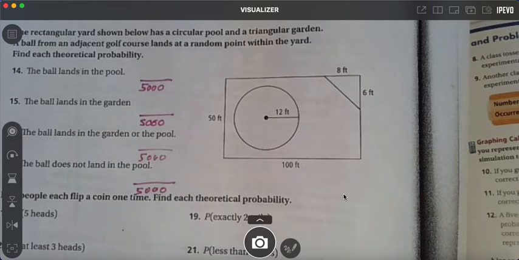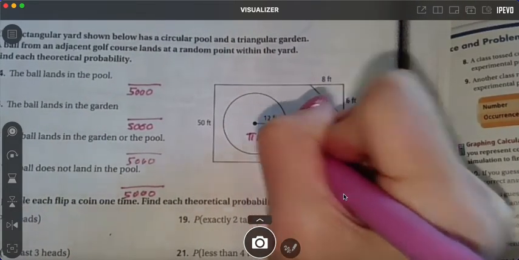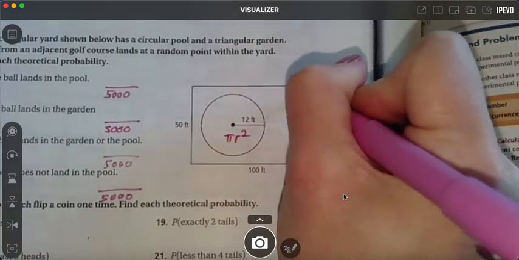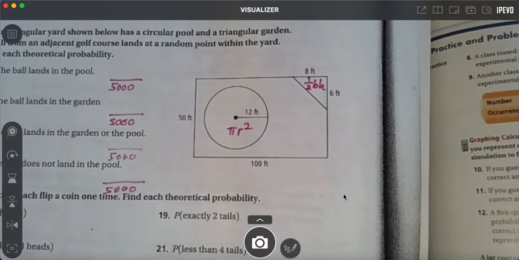Do y'all remember how to find the area? It's pi r squared. The circle is the pool, so this one's going to be pi r squared. The area of a triangle is 1/2 base times height. So you're just finding what those areas are and putting it over 5,000.